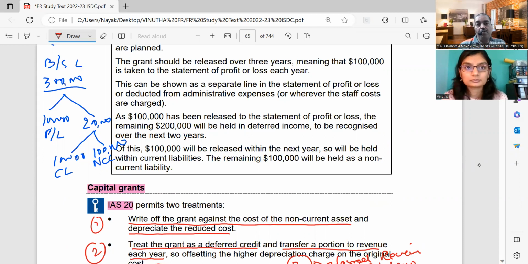Borrowing costs, there are some complications, in the sense of what is the amount of interest. Borrowing cost is interest. What is the amount of interest that will be transferred to profit and loss, and what is the amount of interest that will be added to the cost of the asset? That calculation is a little bit tricky, so we will keep that for tomorrow. Till then, revise whatever has been done, because things are going to become more and more complicated now.